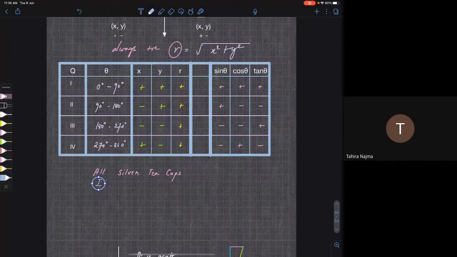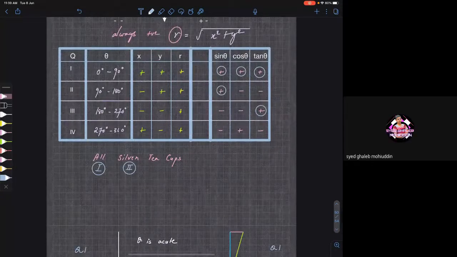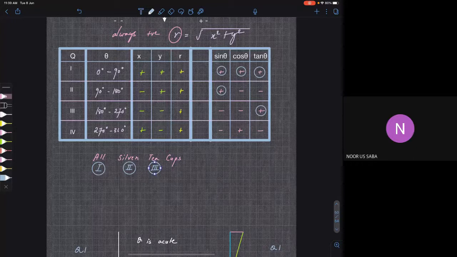And what does "silver" mean? Only sine is positive. So let me just mention that here: all are positive in the first quadrant. Can you see that? In the second quadrant, only sine is positive. So "silver" stands for sine. In the third quadrant, only tan is positive. And in the fourth quadrant, only cos is positive. So this is your fourth quadrant.